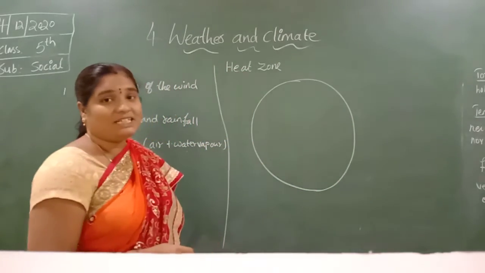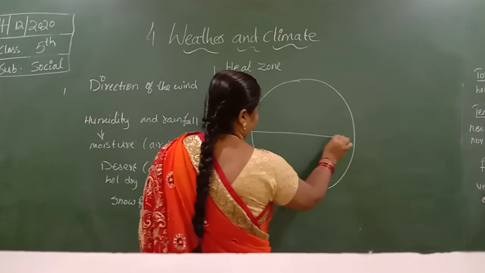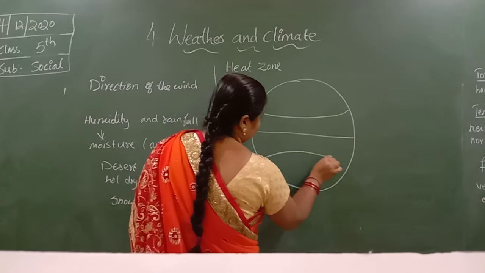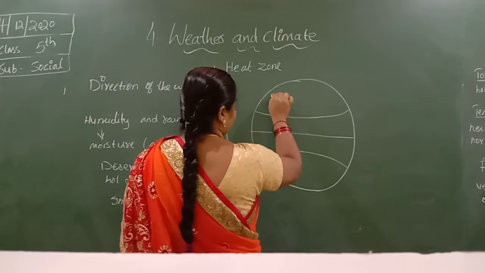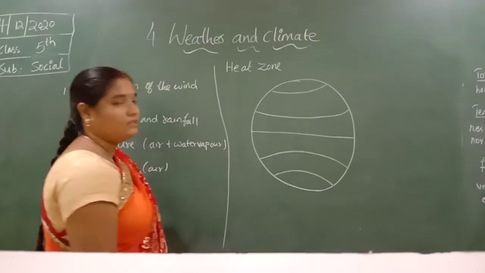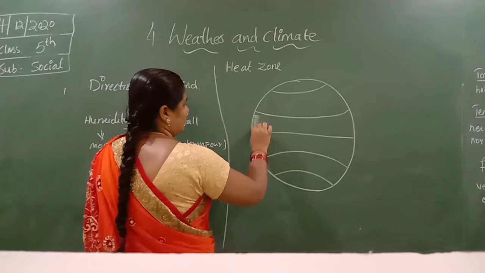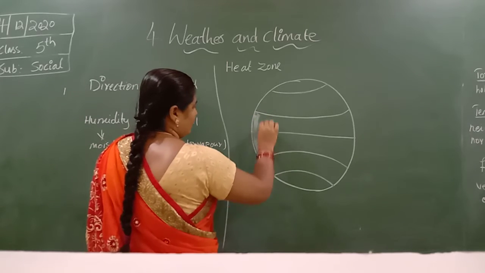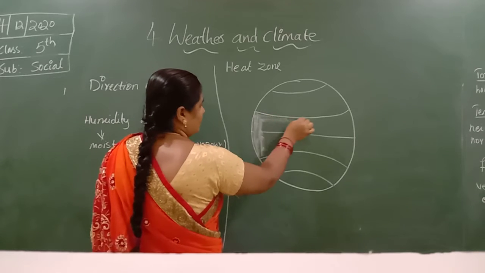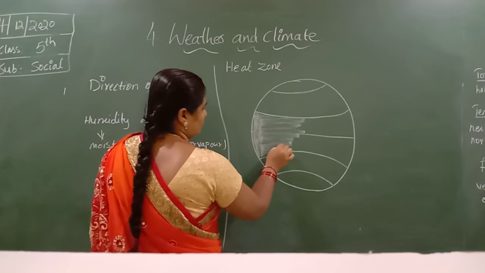We know the imaginary lines: the Equator, the Tropic of Cancer, the Tropic of Capricorn, the Arctic Circle, and the Antarctic Circle. These mark the heat zones. The equator is hot and humid. This equator zone is known as the torrid zone.